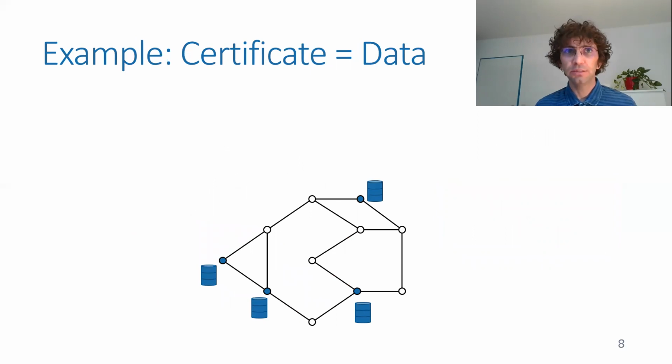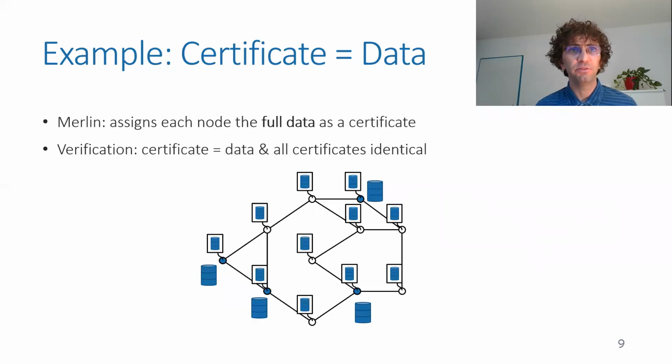So one way to do this, the simplest way to certify that this copied data is the same in a network, is to use as certificate a whole copy of the data, a copy of the full data. This is, of course, very inefficient, but it works. Why does it work? Every terminal will make sure that his data equals his certificate, and then the units exchange messages with the neighbors, exchange the certificates in this example, and make sure that all the certificates are the same between one unit and its neighbors.